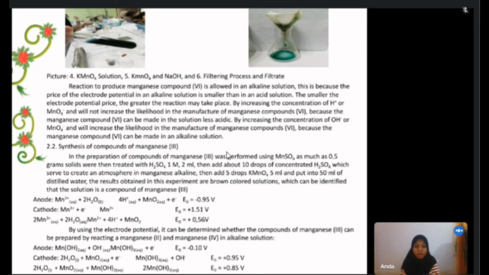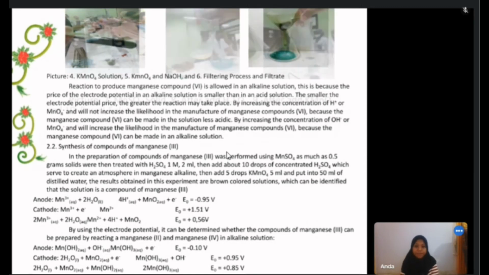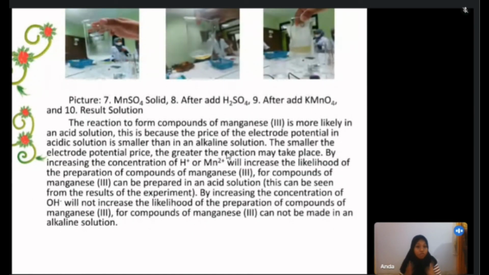This is my reactor, and this is the picture. By using the electrode potential, it can be determined whether the compound manganese 3 can be prepared by reacting manganese 2 and manganese 4 in solution. This is the reactor, this is the picture. Picture 7, MnSO4 solid; 8, after adding H2SO4; 9, after adding KMnO4; and 10, result solution.